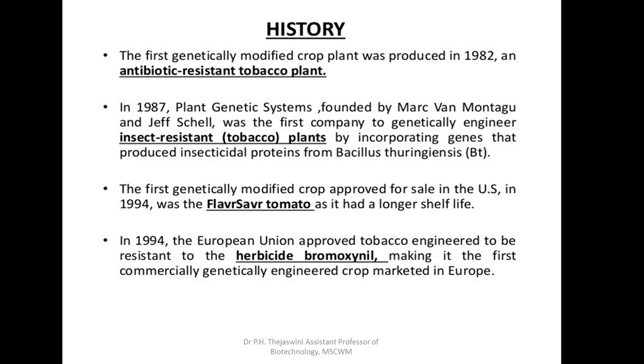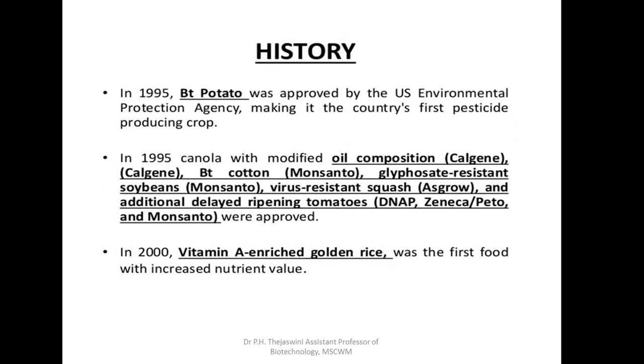In 1994, the European Union approved tobacco engineered to be resistant to the herbicide bromoxynil, making it the first commercially genetically engineered crop marketed in Europe. In 1995, Bt potato was approved by the US Environmental Protection Agency.